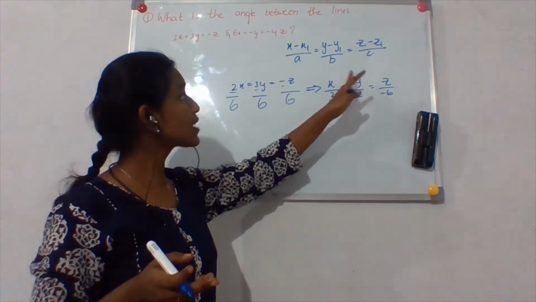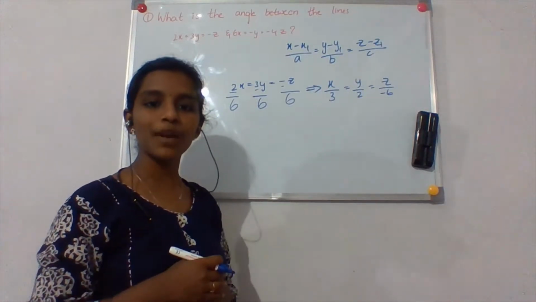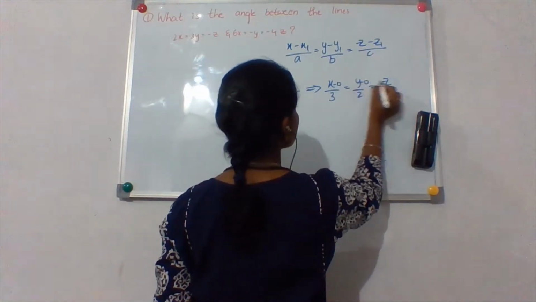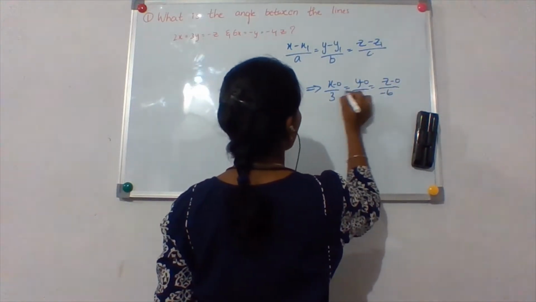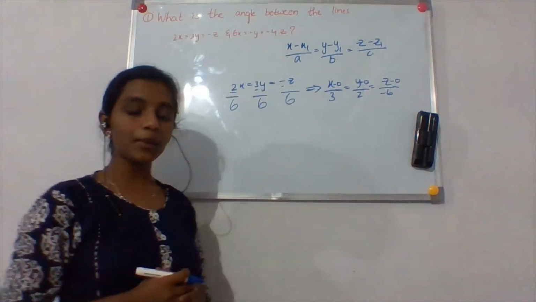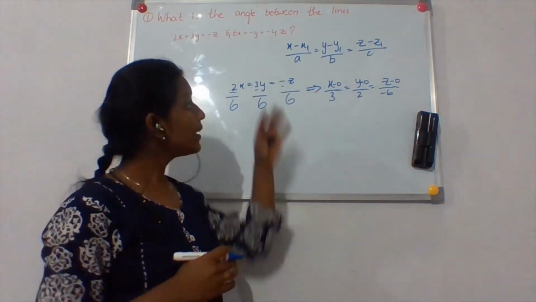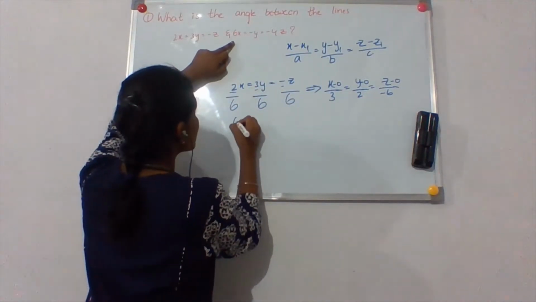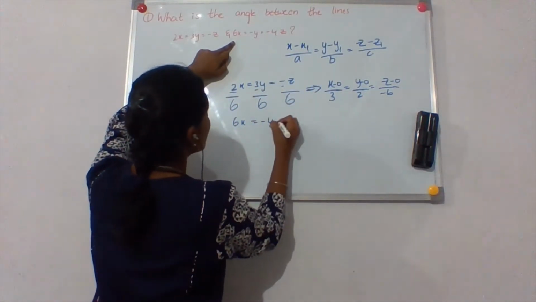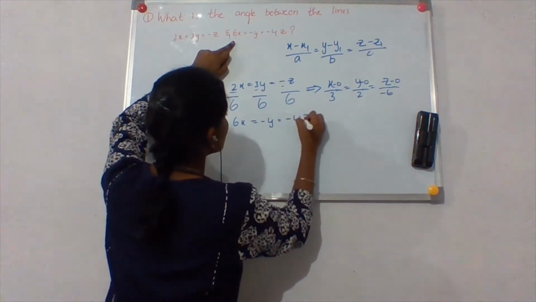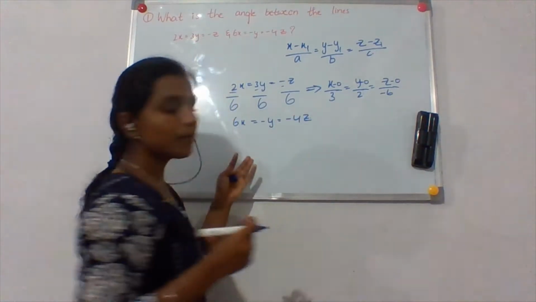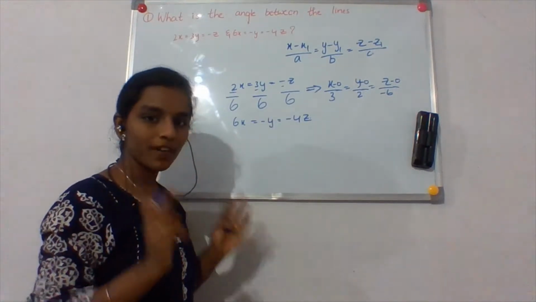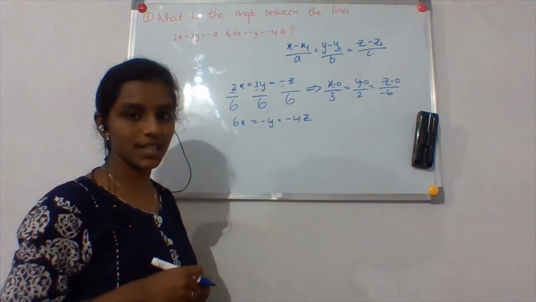Well, so now we have got this into the general form. You may ask, where is the x1, y1, z1? Yeah, here x1, y1, z1 are 0. So you can write it like this, x minus 0, y minus 0, z minus 0. Okay? Well, so now how do we write this also in the same form? That is 6x is equals to minus y equals to minus 4z. Okay. So now we have to make the coefficients of x, y, z 1 like we did in the previous equation, right?